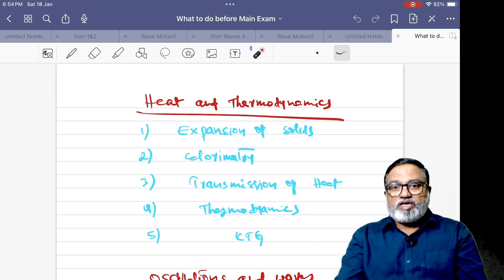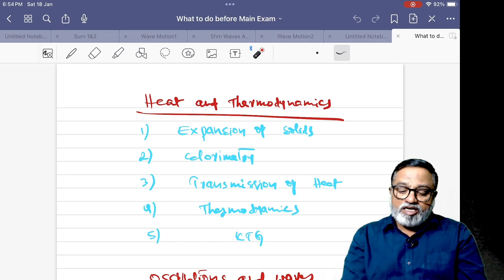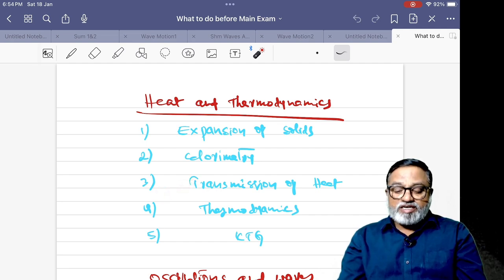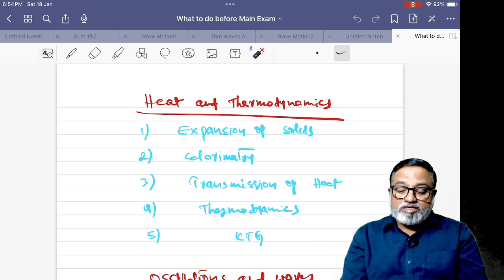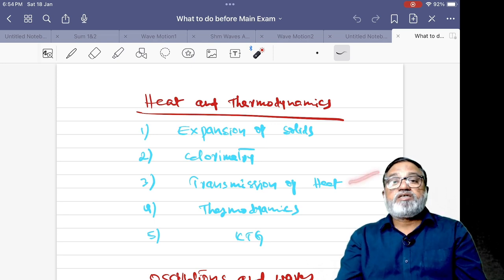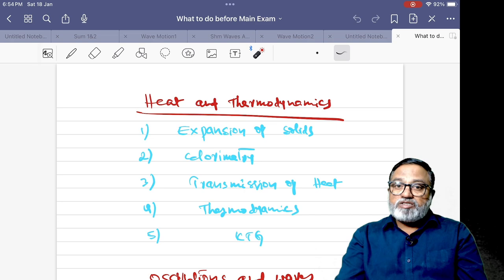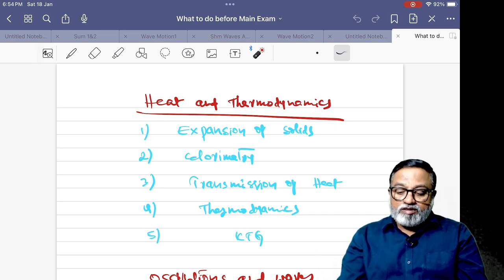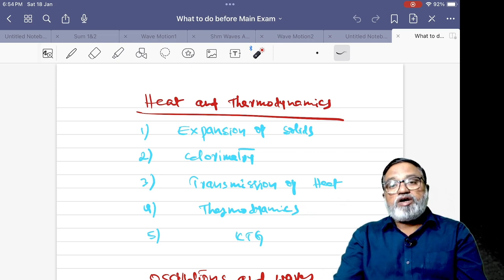dQ by dt is equal to KA (theta 1 minus theta 2) by L. This is heat current, thermal resistance, and this is about transmission of heat. Next, Stefan's law. Next, Wien's displacement law. Thermodynamics is very, very important.